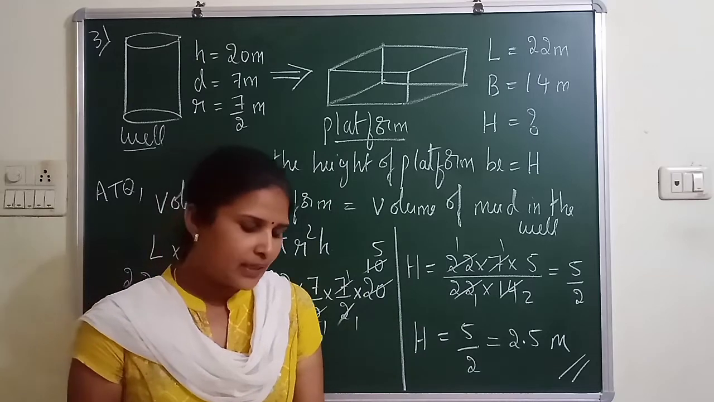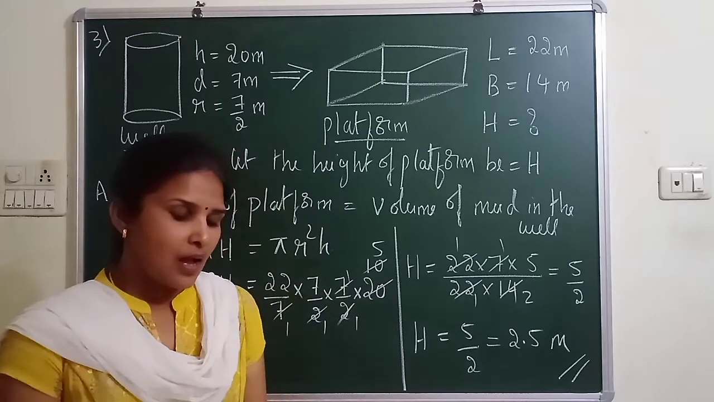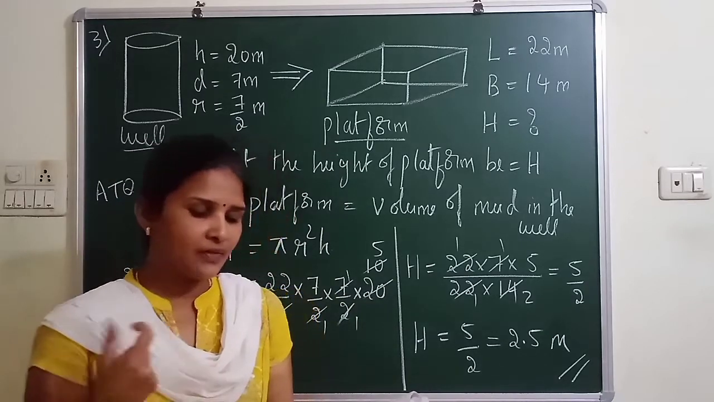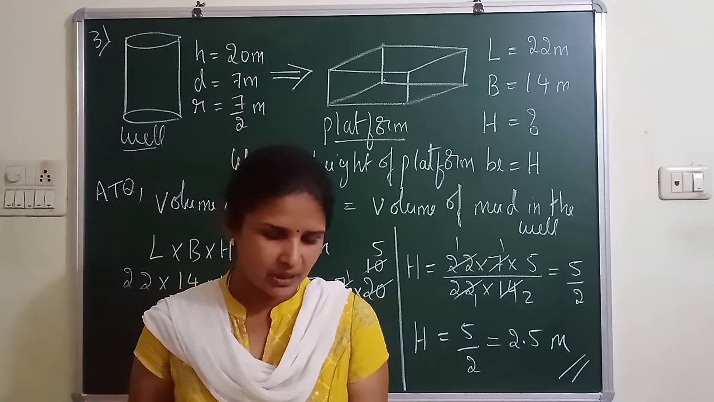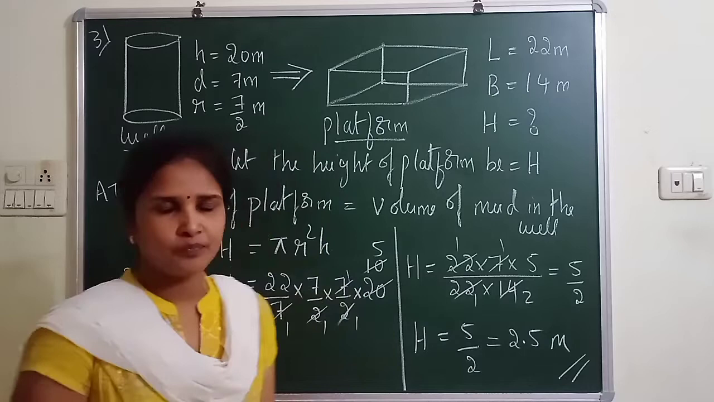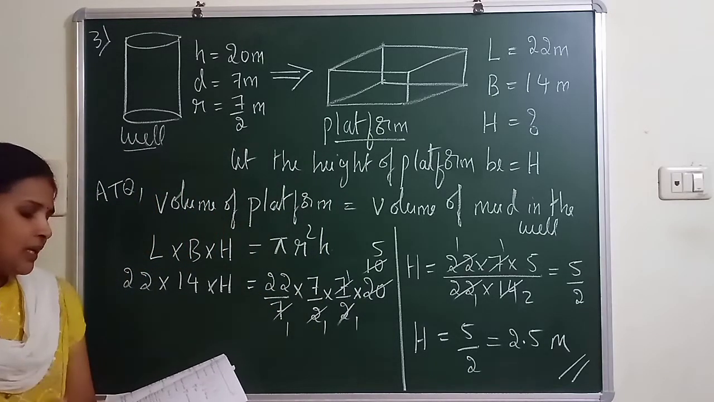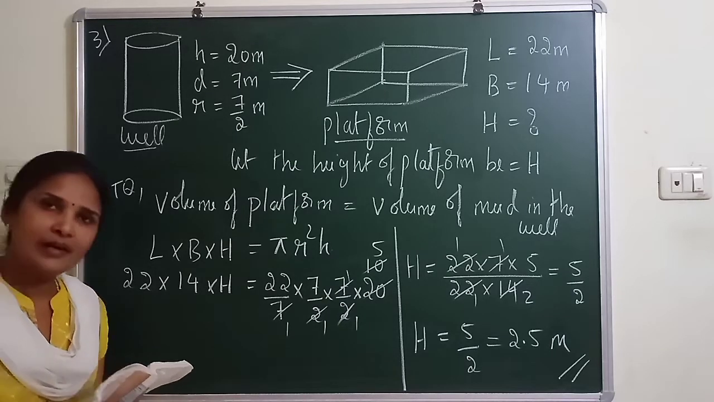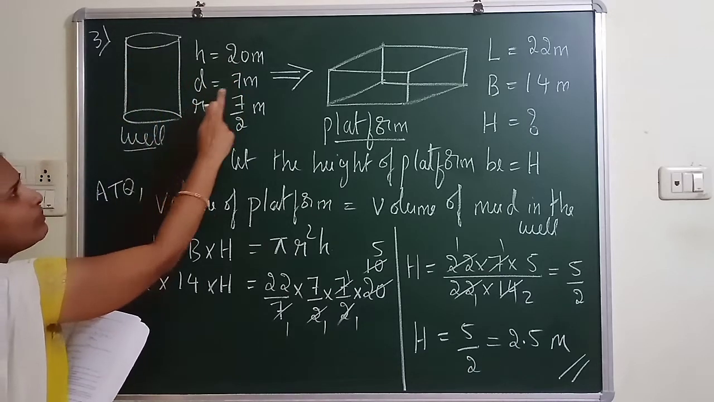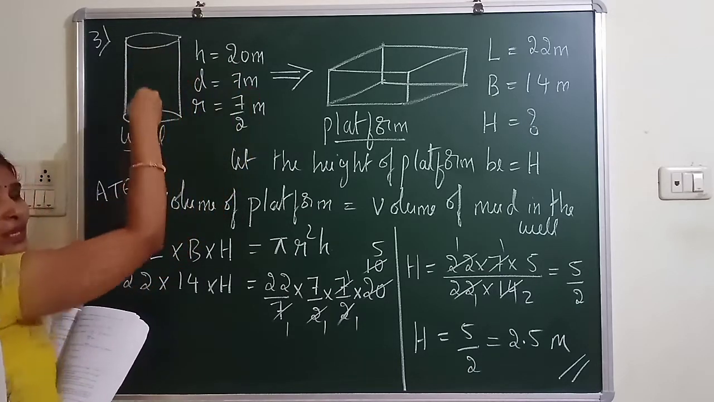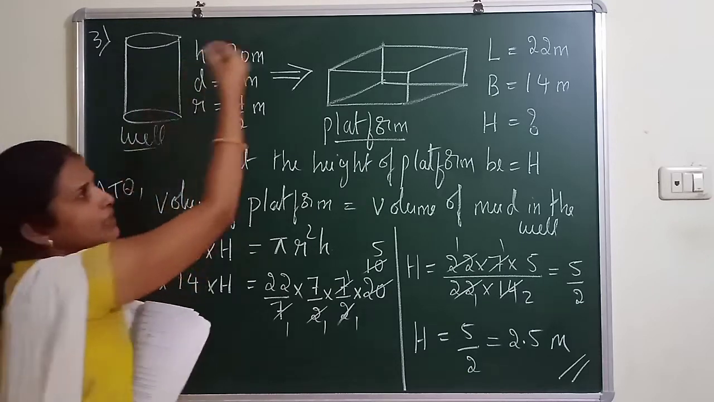A 20 meter deep well with a diameter of 7 meter is dug and the earth from digging is evenly spread out to form a platform 22 meter by 14 meter. Find the height of the platform. So it's very clear, given a 20 meter deep well, the well will be in cylindrical shape. The earth from inside the well is dug and removed, and that mud is made into a platform.